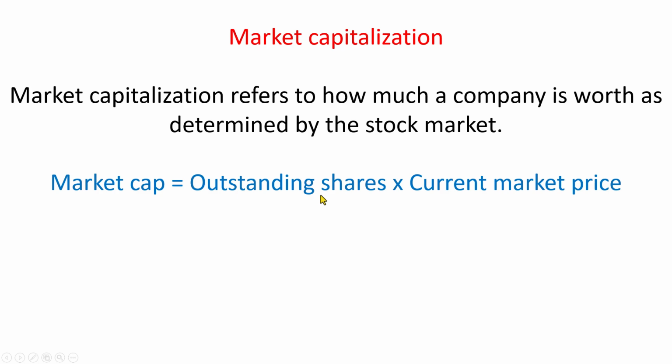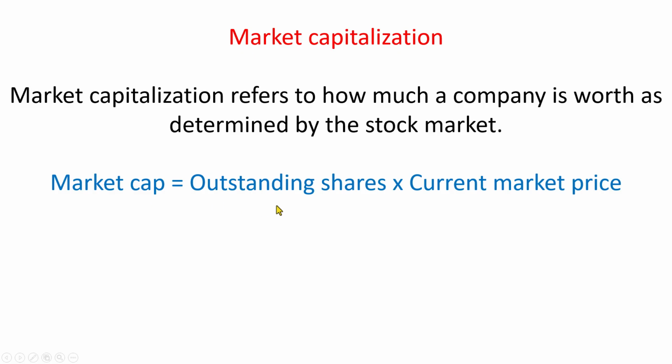Next, current market price. What is this? This is the price at which a share of the company is being traded in the stock market. Currently, what is the cost of one share of a company? That is the current market price. So, when we multiply these two, we get the market capitalization of a company.